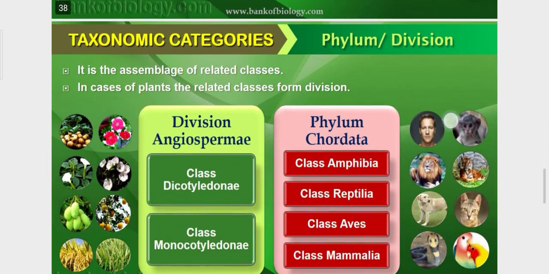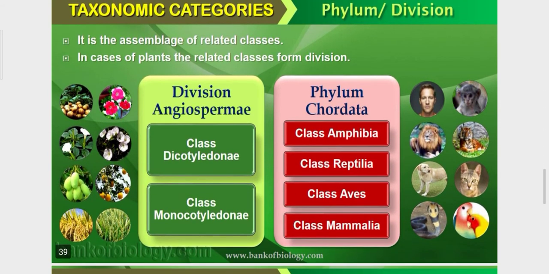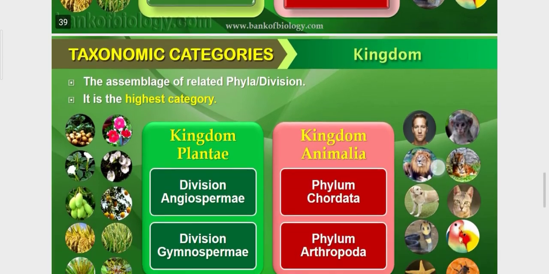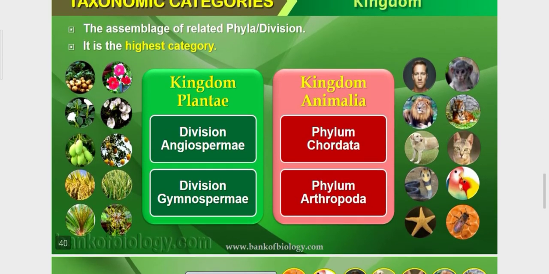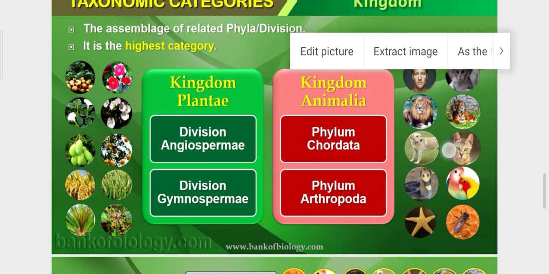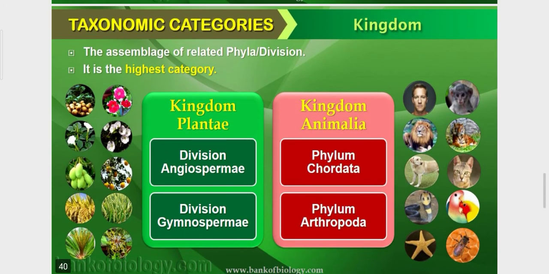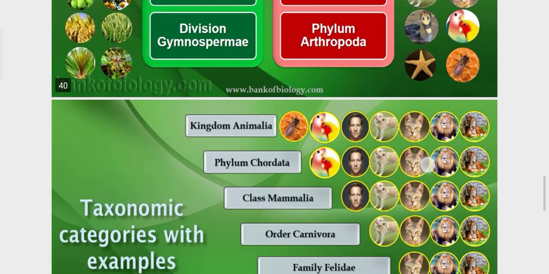Now, phylum and division: the assemblage of related classes. I told you about this. In case of plants, we will write division, not phylum. Okay, students. Now, kingdom: for animals, kingdom Animalia, and for plants, kingdom Plantae.